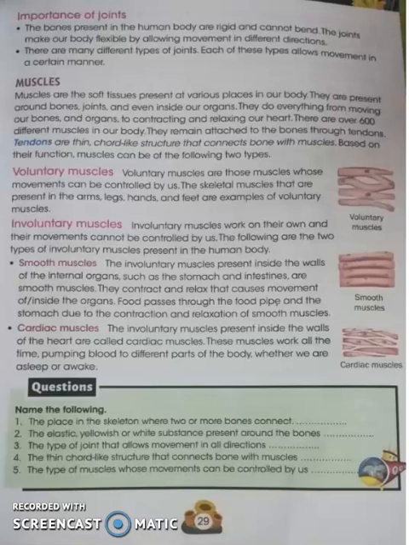In the last lecture we studied the types of joint. We studied basically two types of joints, the movable joints and the immovable joints. Movable joints can move, while immovable joints cannot move. Right? We even studied the types of movable joints: ball and socket joint, hinge joint, pivot joint and gliding joint. So let us start today's topic, the importance of the joints.